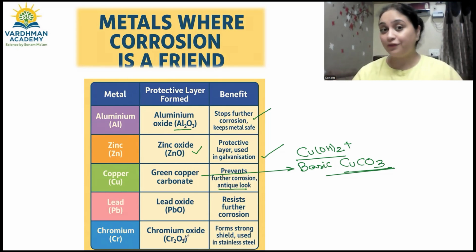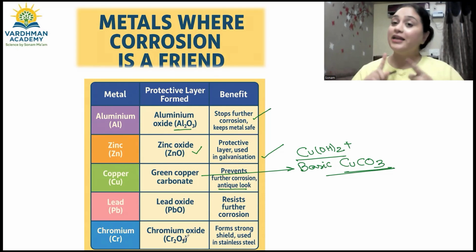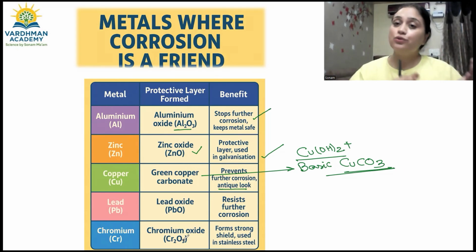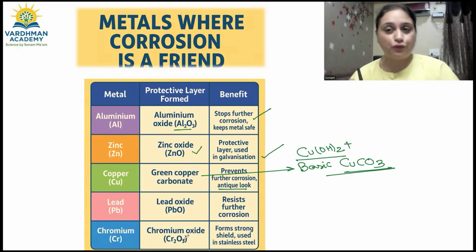So हुआ कि नहीं हुआ ये friend? Absolutely this is a friend. So it is giving an antique look. तो इस केस में है, lead के केस में वो फिर से resist कर रहा है further corrosion को क्योंकि वो protection बन गया है. chromium के केस में बहुत strongly वो एक shield बना लेता है, it is making a shield and then it is used to form the stainless steel, and stainless steel is an alloy.